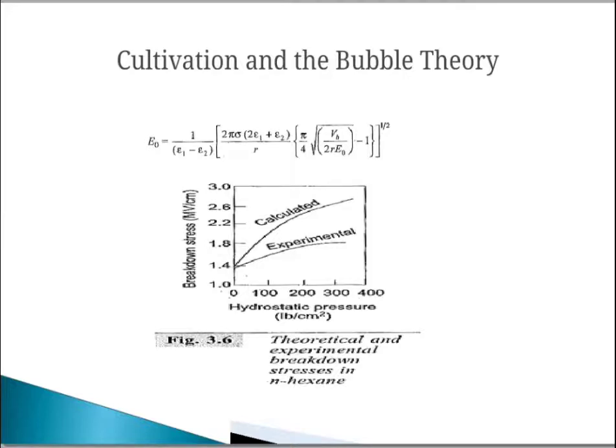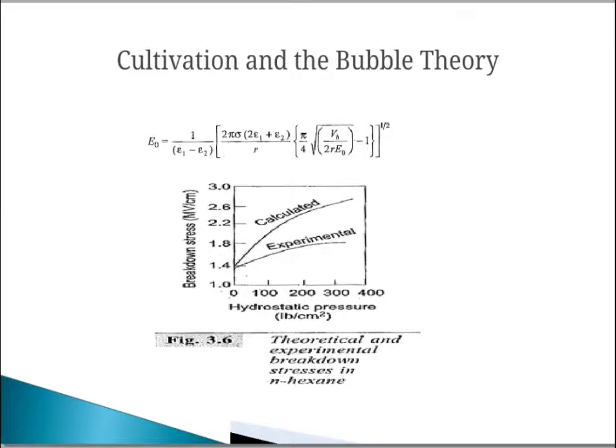This breakdown field is given by E0 equals 1 upon (epsilon 1 minus epsilon 2), bracket of 2 pi rho epsilon 1 (2 epsilon 1 plus epsilon 2) divided by r, bracket of pi by 4 square root of Vb divided by 2r E0, minus 1, raised to 1 by 2.